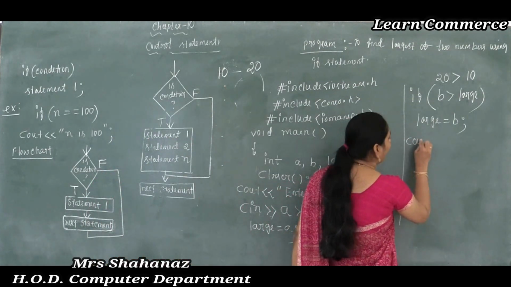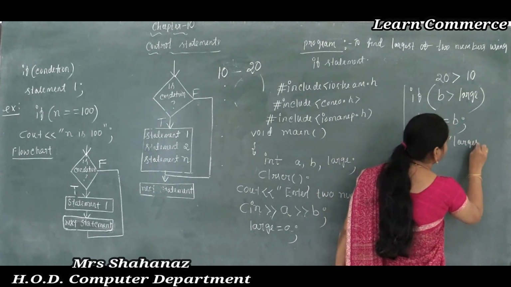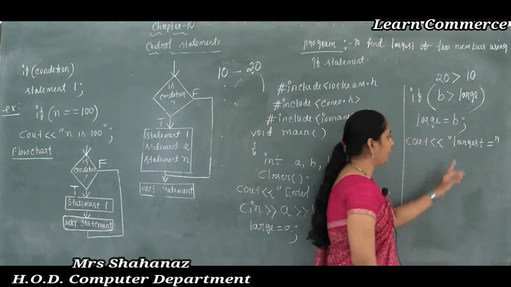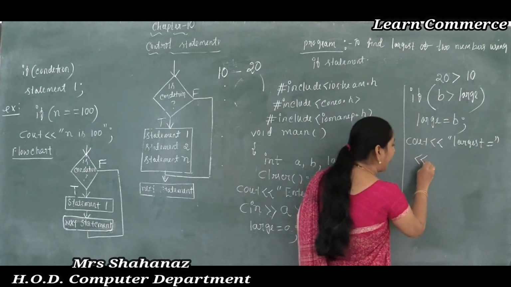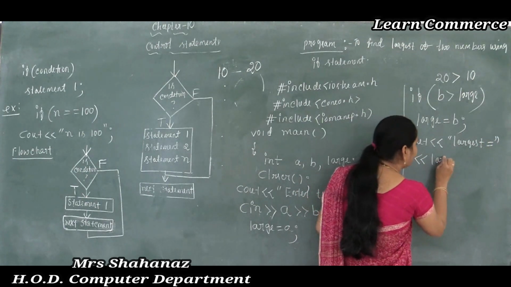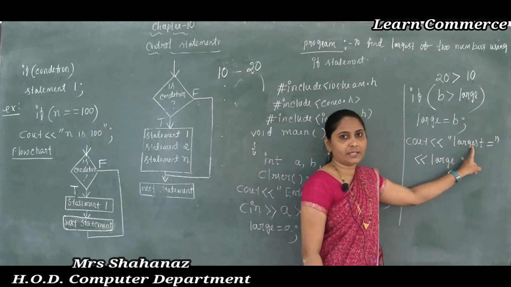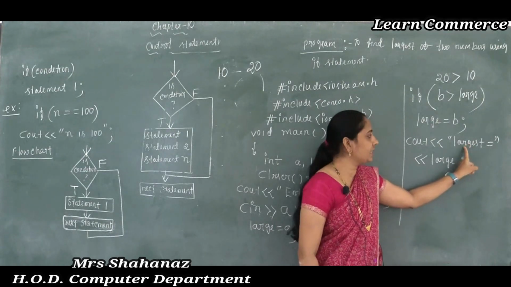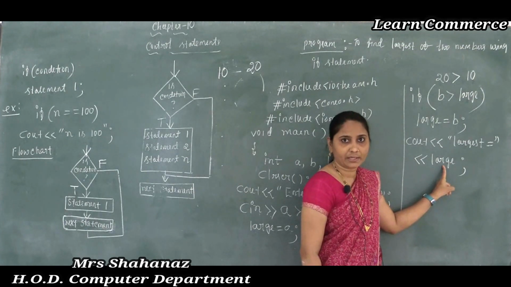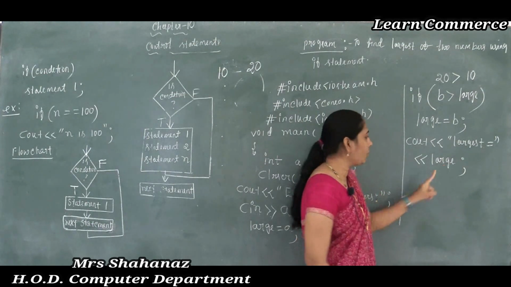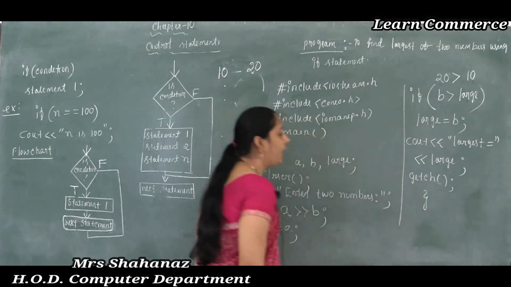So lastly I want to display the answer. So cout, largest is equal to, I am opening the double quotation, largest is equal to, closing the double quotation. Again I am using the operator and large, and this semicolon. So how does it display? A message is displayed, depending on the condition. Largest is equal to large. Large means here our 20. Okay, clear this point here? 20 in this case. And later finally getch open close, semicolon, closing the flower bracket.